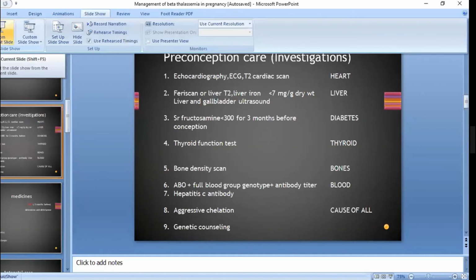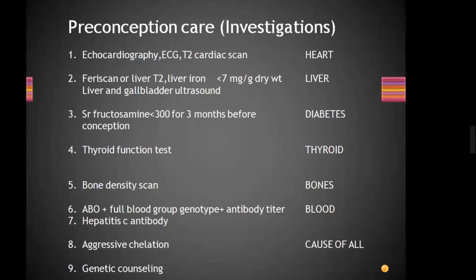So we have discussed we need to divide every medical disorder into preconception, antenatal, intrapartum, postpartum. So again we are here with preconception care. We have discussed heart, liver and endocrinopathies. In preconception, first of all is the heart. We need to investigate the heart: echocardiography, ECG, T2 cardiac scan. We have discussed T2 cardiac scan and echocardiography in sickle cell disease. Do you remember? Yes.